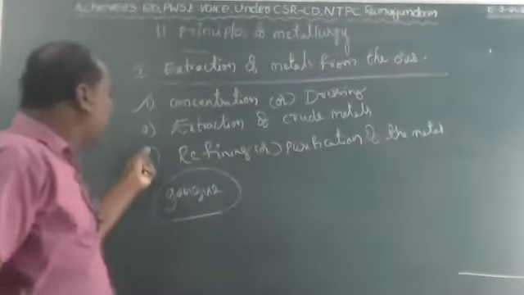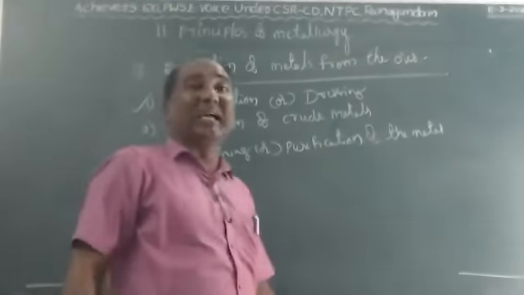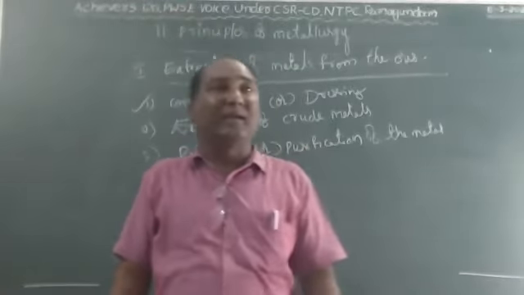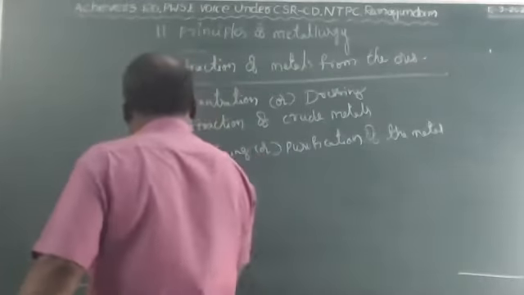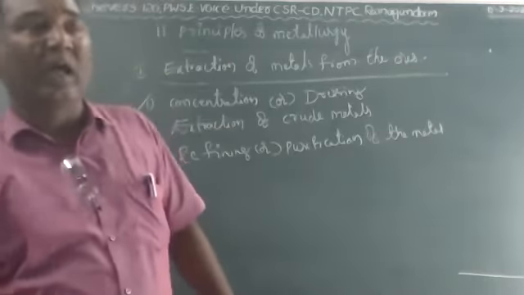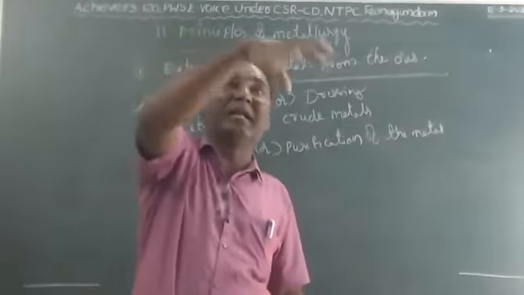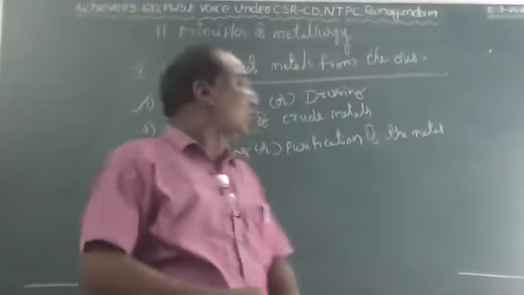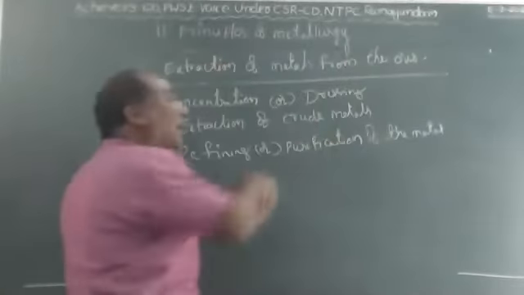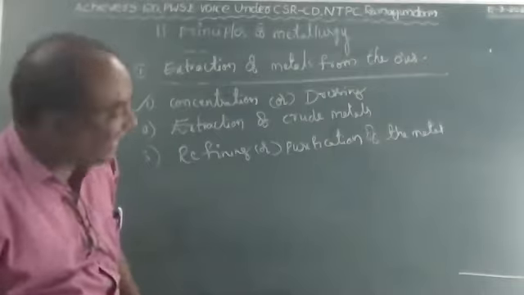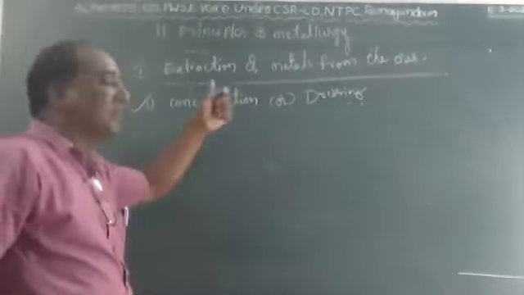We have to remove the impurities from the ore. For that, we adopt some physical methods, which depend on size or color, according to their properties. Concentration or dressing involves such physical methods, by which we can easily remove the impurities from the ore.